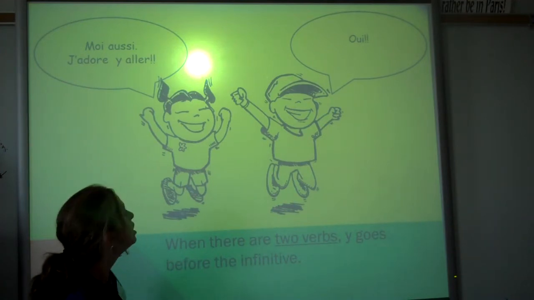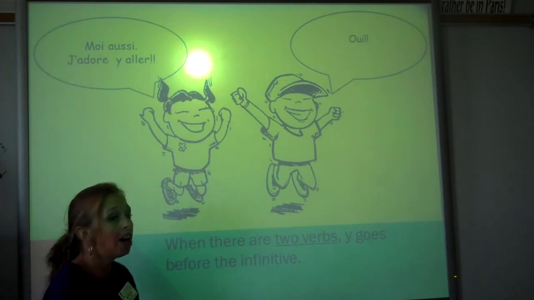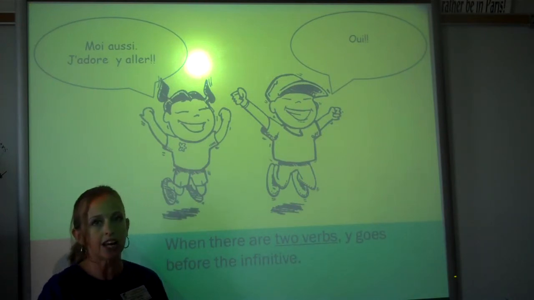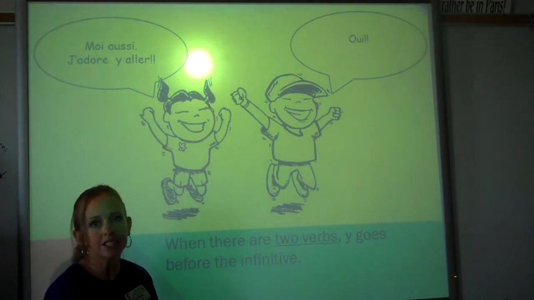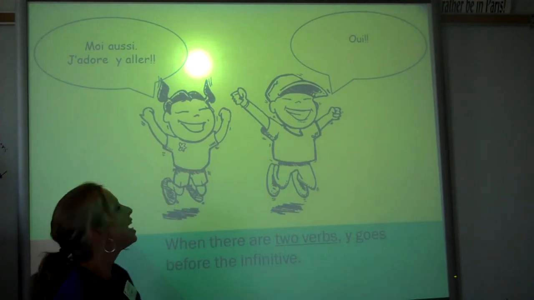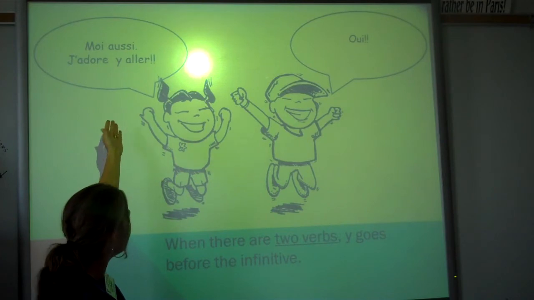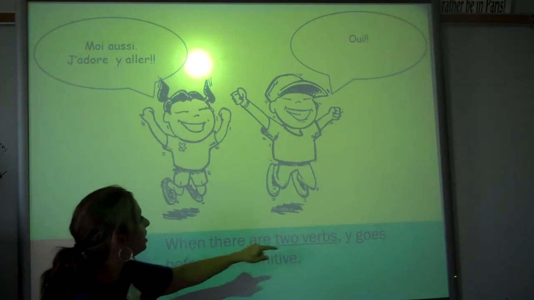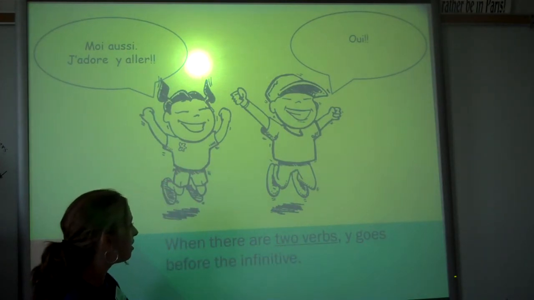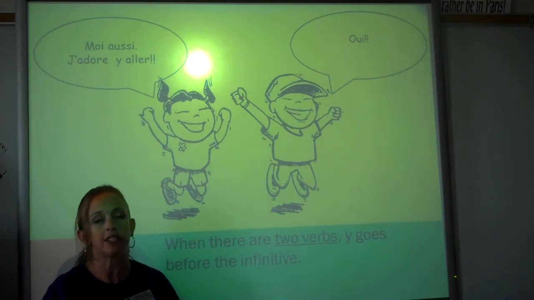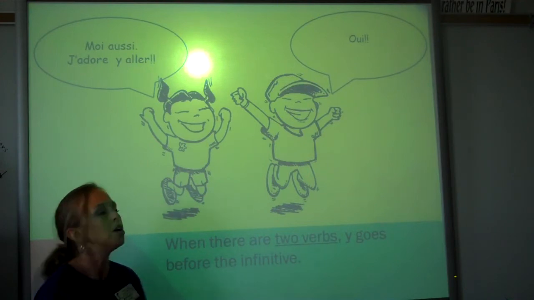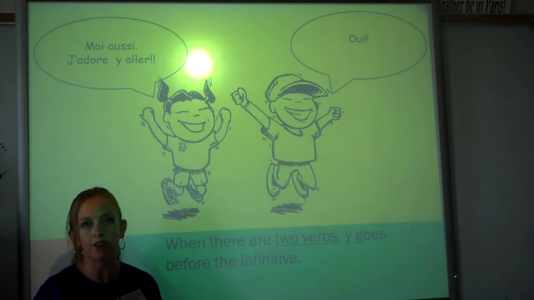So if we don't want to say, yes, I love to go to French class, and instead we want to say, I love to go there, we'll use y to replace to French class, and we'll put it in front of the infinitive. So when there are two verbs, that word y goes in front of the infinitive. So basically we just have to remember, y means there, it replaces places and the preposition that goes with it, and when using it in sentences, it goes in front of the verb.